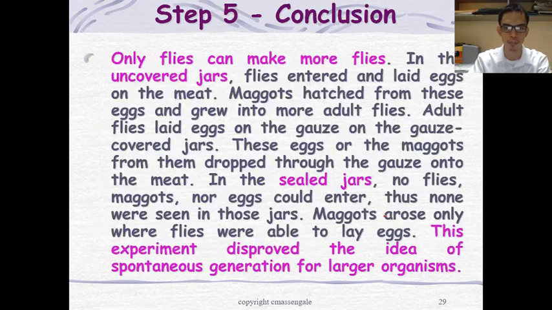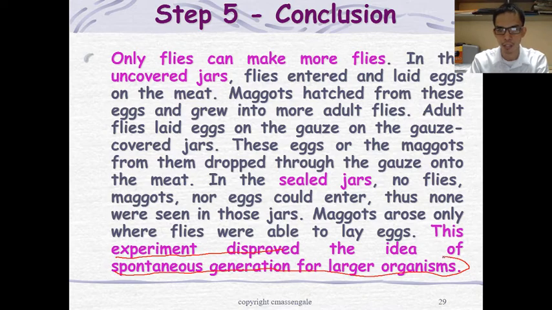So with that particular experiment, only flies can make more flies. In the uncovered jar, flies entered and laid eggs, so obviously that will happen. In sealed jars, no flies, maggots, nor eggs could enter. Thus, none of the flies were seen in those jars. So technically, this disproved spontaneous generation for larger organisms during that time.